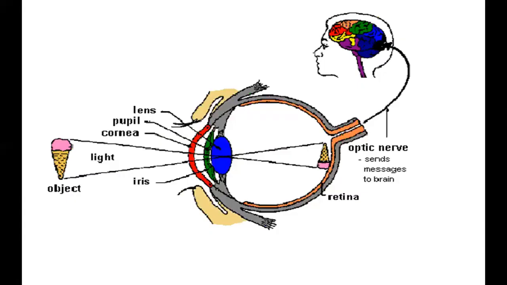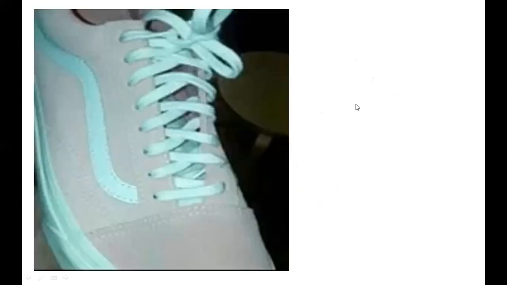Then some parts of your eye are connecting to the brain: the right eye is connecting to the left part of the brain, the left eye is connecting to the right part of the brain. So some people, their right side of the brain is working more. For some people, the left side is working more. There is a MARA test to check that. We will do that. I will show an image.